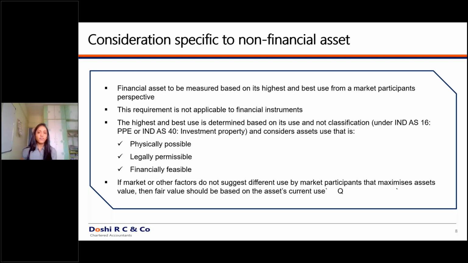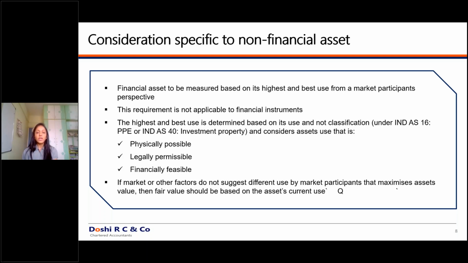For example, if a land is an agricultural land, you cannot conclude that constructing an industry on that land is the best possible use, because legally an agricultural land cannot be used for industrial purposes. Unless that agricultural land is converted into a non-agricultural land and allowed for industrial purposes, you cannot consider that constructing an industry on that land is the best possible use.